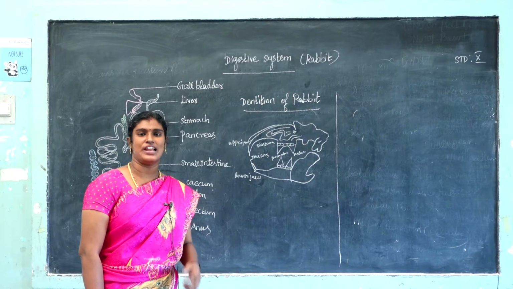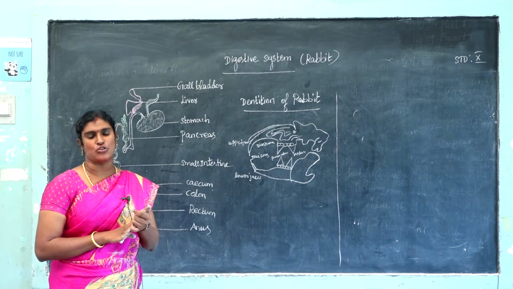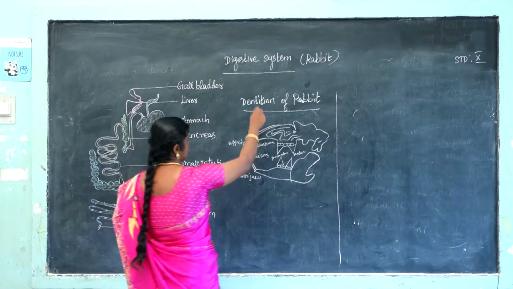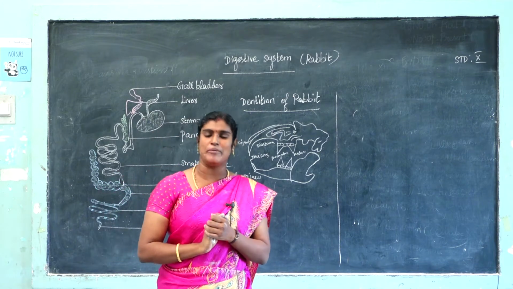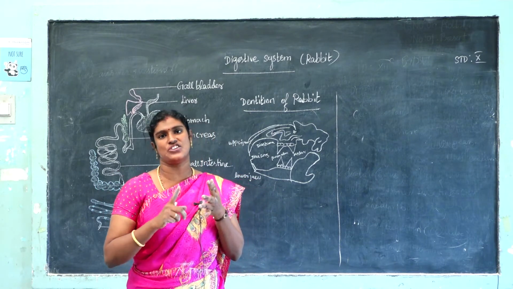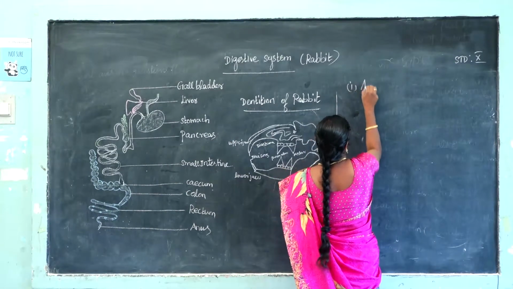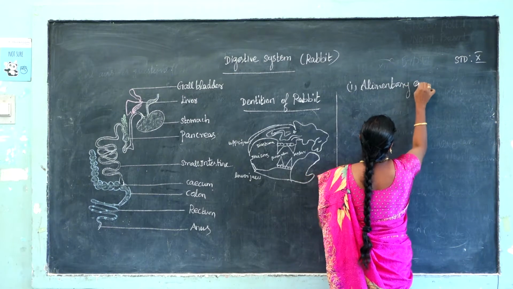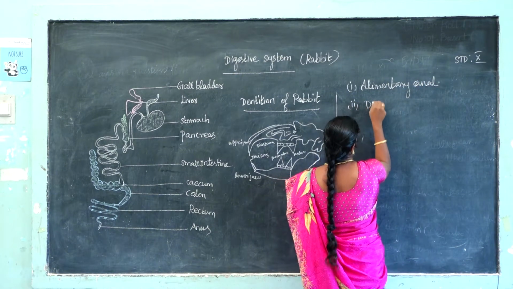Students, last class we have seen the topic external morphology of rabbit. In today's class we are going to discuss a new topic, digestive system of rabbit. What is the digestive system? The digestive system includes the alimentary canal and digestive glands. The first one is the alimentary canal. The second one is the digestive glands.